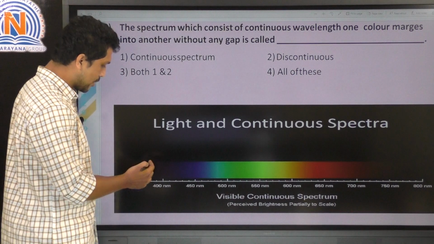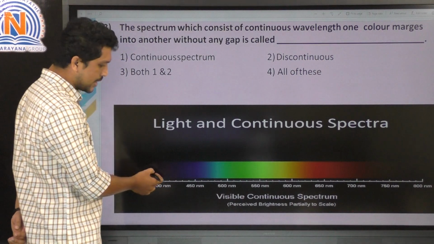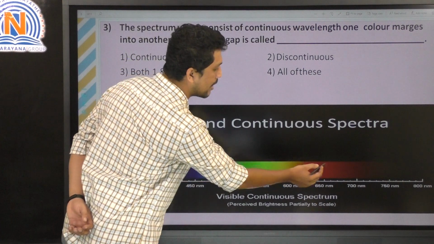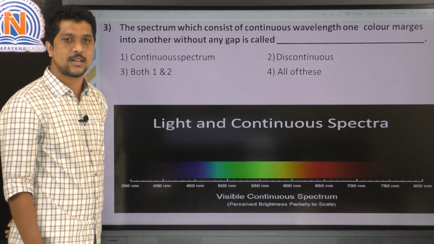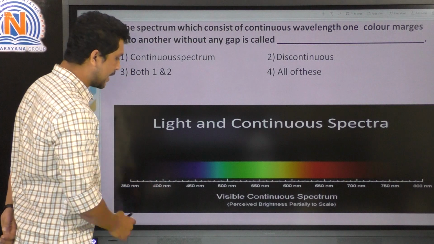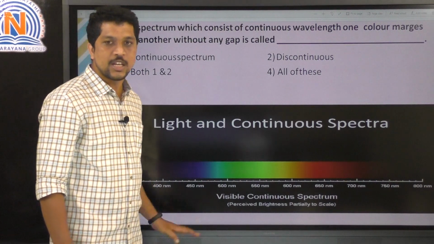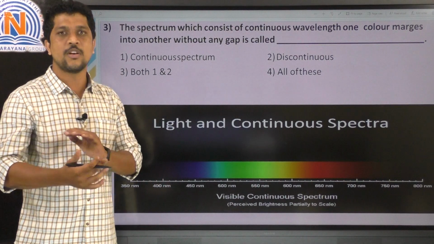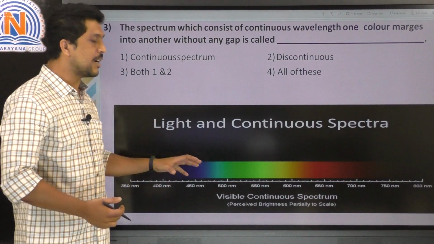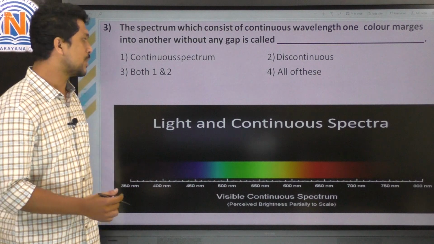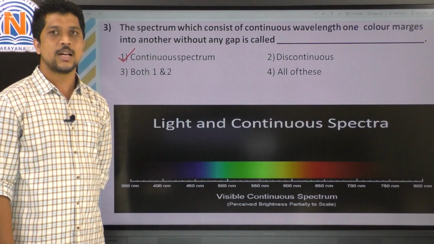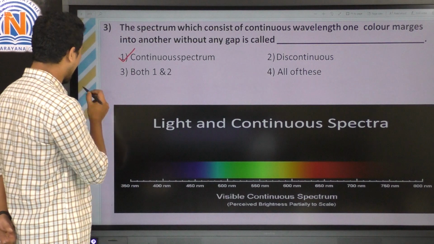We can see here, first there is violet, blue, indigo, green, yellow, red. Red is a higher wavelength color than violet, right? There is no gap between all these colors. All are matched with the wavelengths, right? So this kind of spectrum is called a continuous spectrum. So the correct option is the first option. Let's move on to the next question.